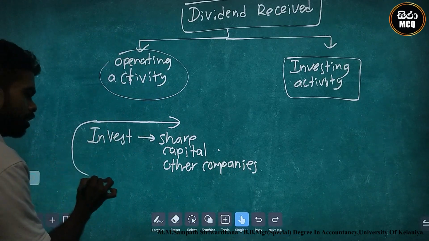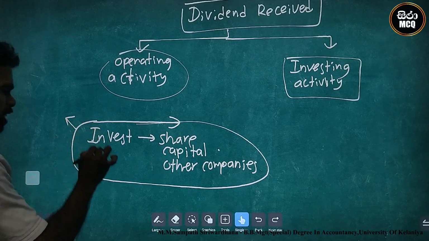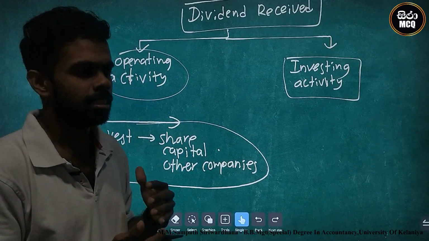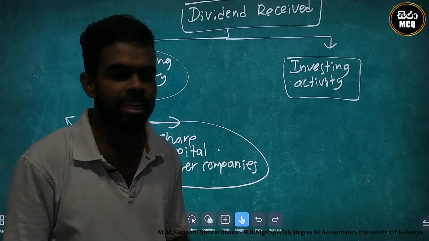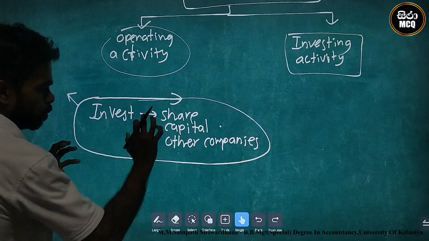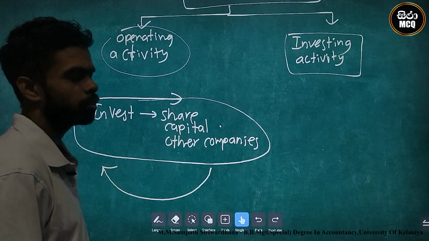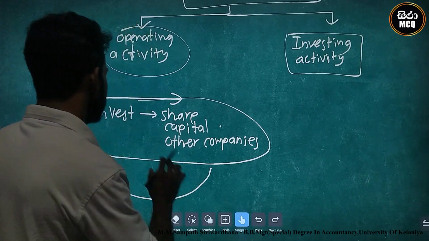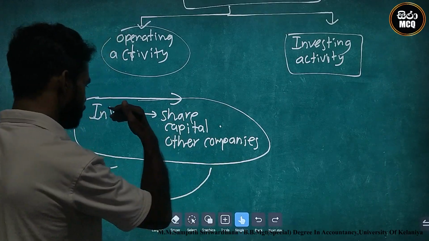Major activity means operating activity. This company's operating activity is investing its money in share capital. Therefore, the receiving of dividend is the result of the share capital investment, so it is an operating activity.